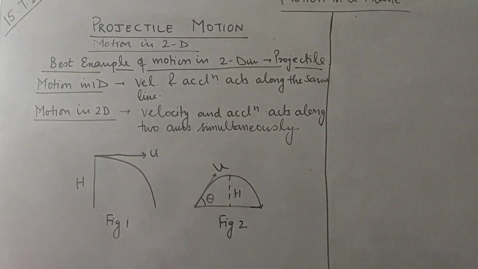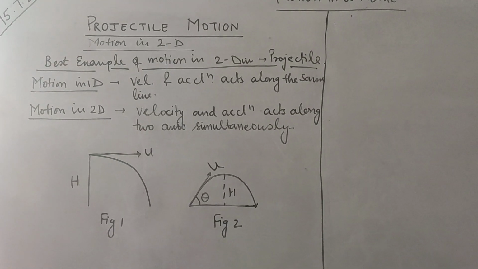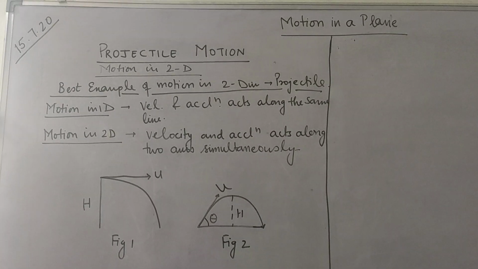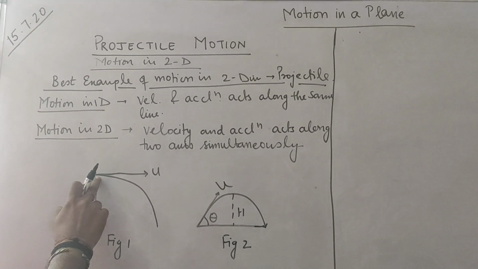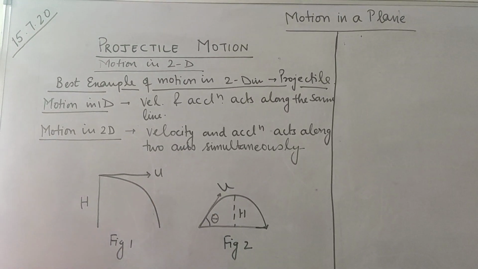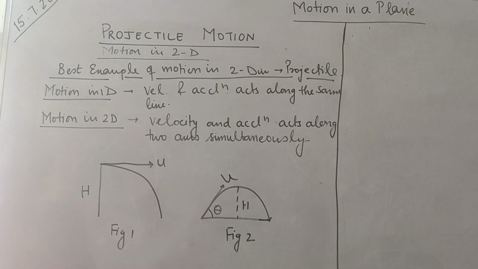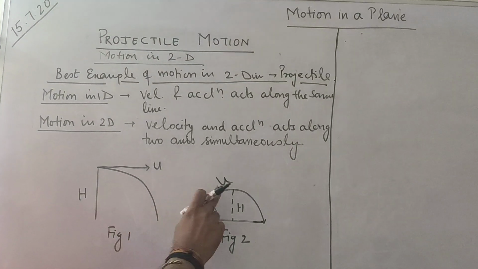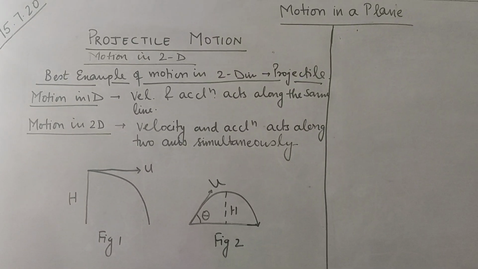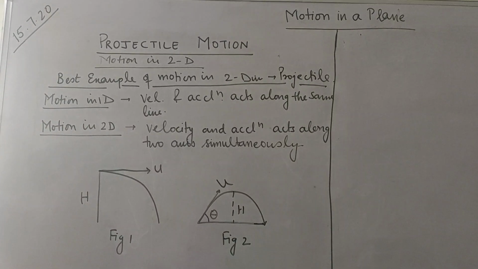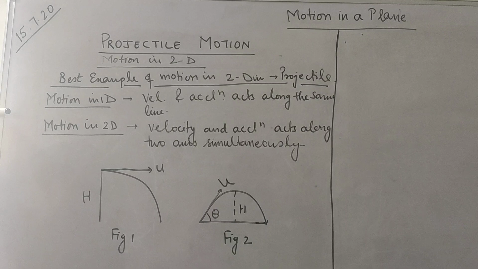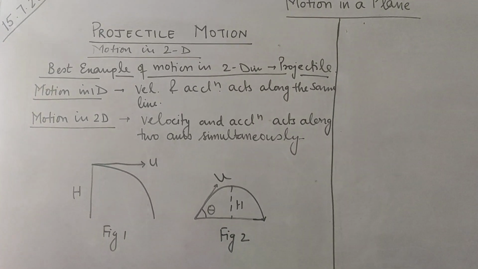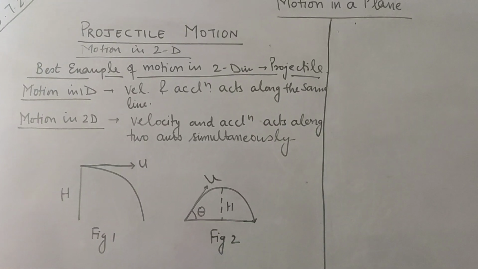So if we neglect air friction and the curvature of the path, then if both the objects are thrown from the same height simultaneously, they both will reach the ground simultaneously. That is, they both will reach the ground in the same time. So these two are examples of projectile motion.